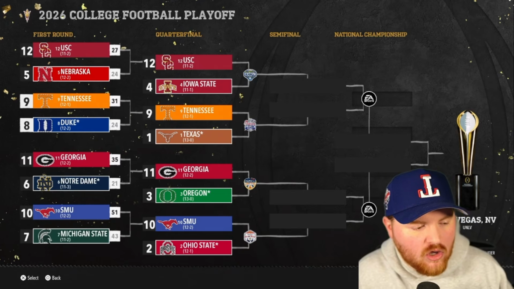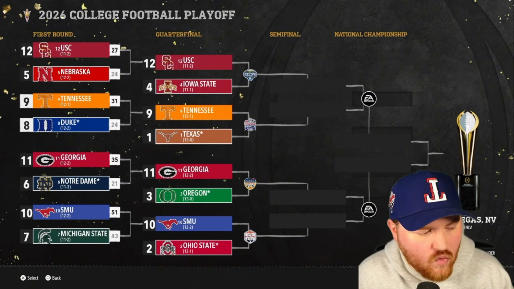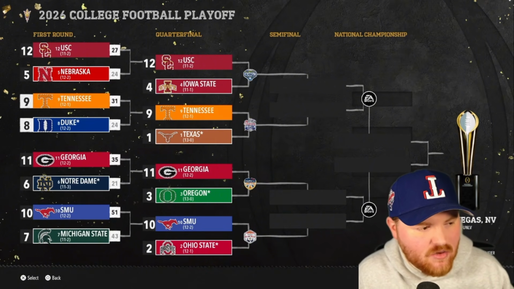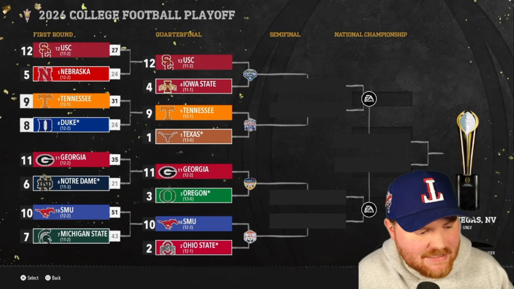In the Orange Bowl, Oregon is looking to keep their undefeated season alive. SMU puts 51 on Michigan State, 51-43. SMU is the winner there. All the road teams get the win in the first round. All upsets in the first round.